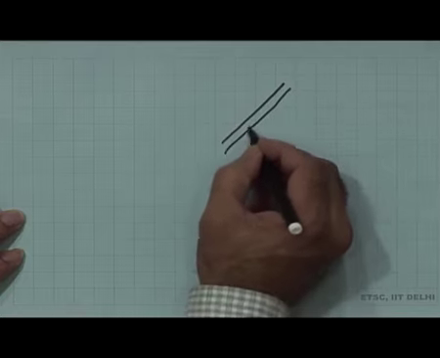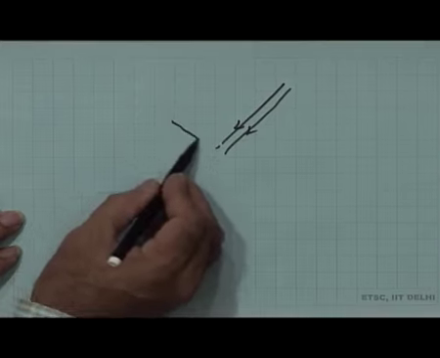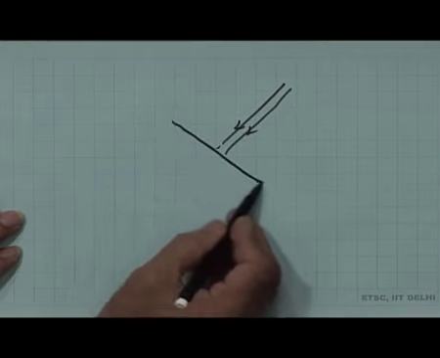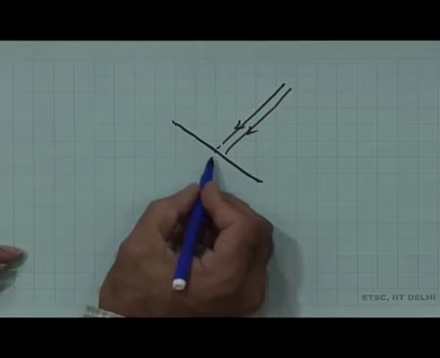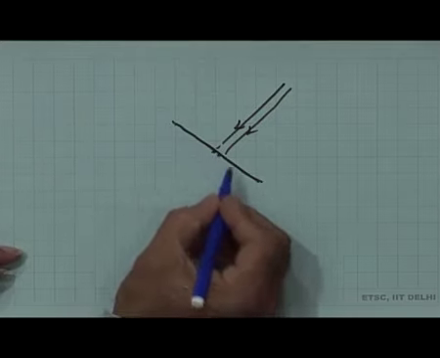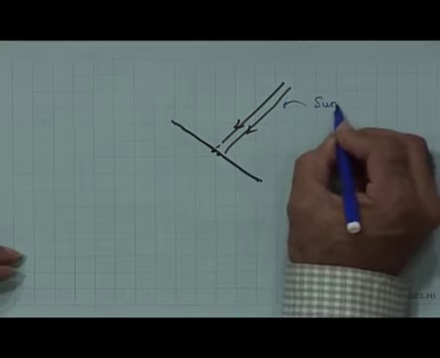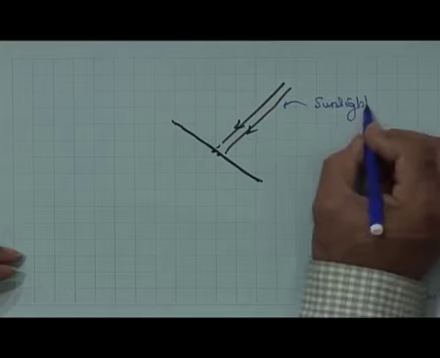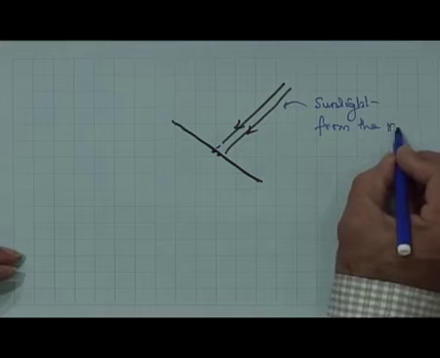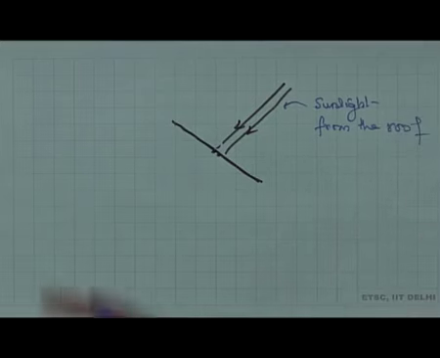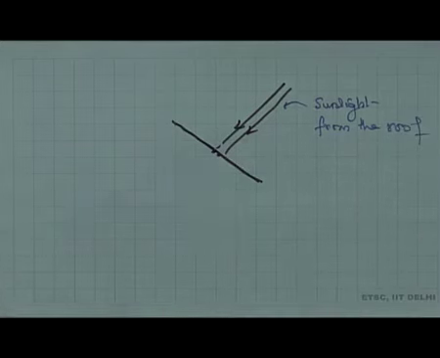So, this is sunlight coming from the roof. He placed a plate which had two small holes here. Apparently, these are the sequence of events which led to Young's double hole experiment.